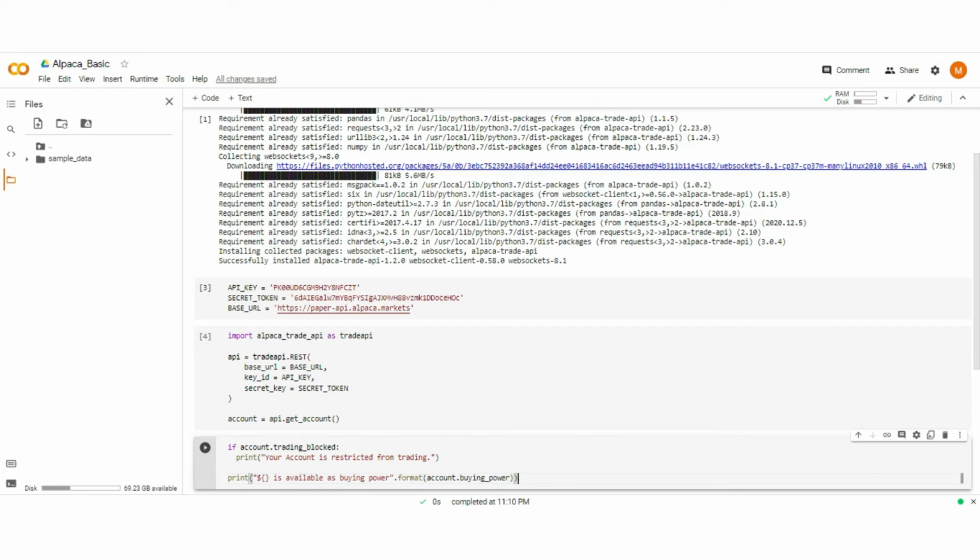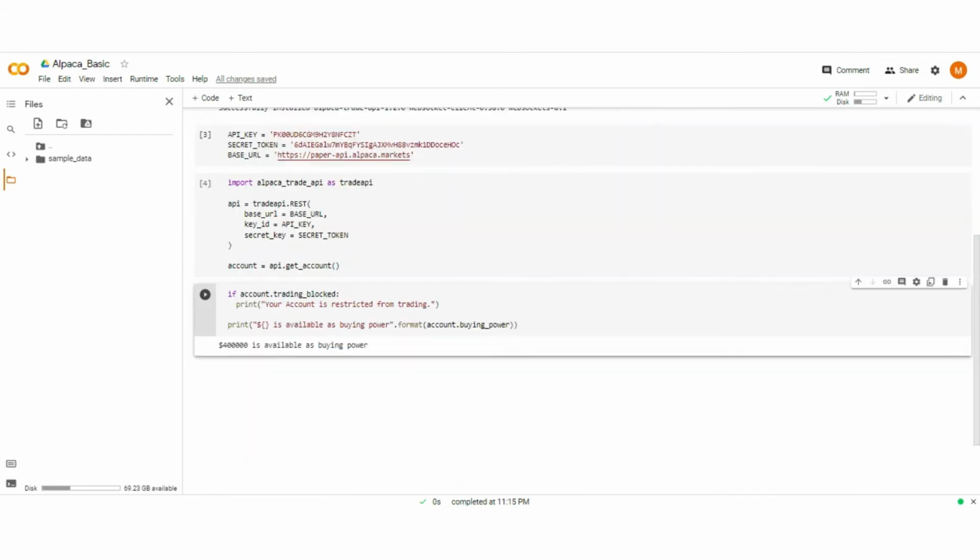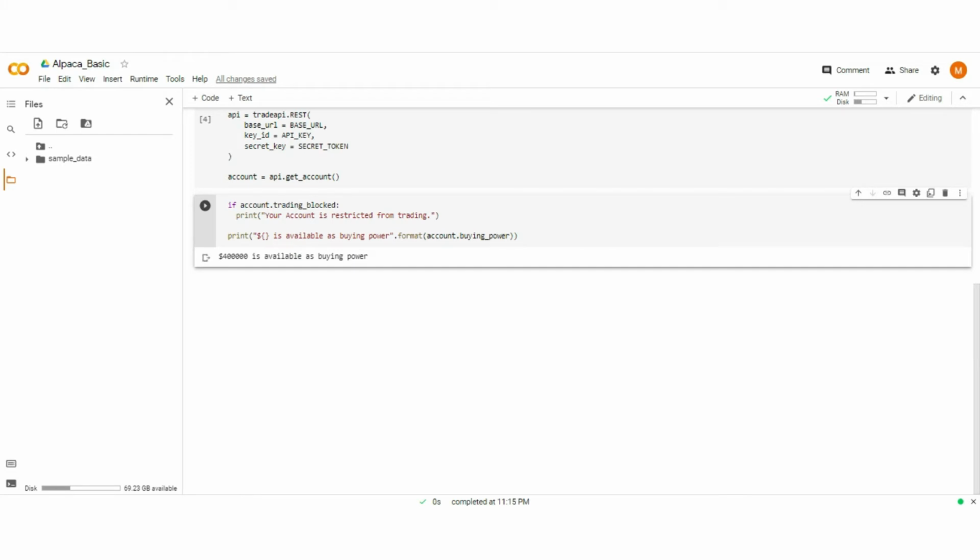Now execute that line. Here you see our buying power is $100,000.